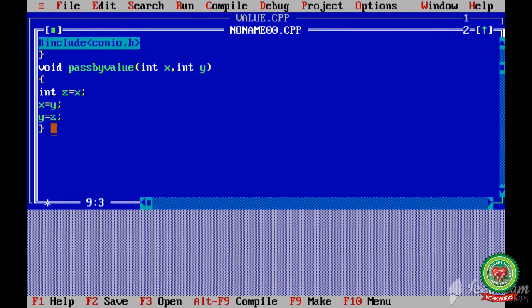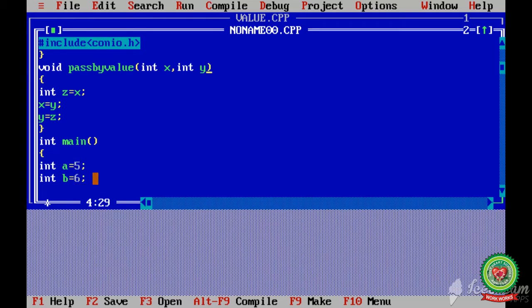Now after creating the logic of the function, I will start my main method, int main. After the curly bracket starts, I give the values int a is equal to 5 and int b is equal to 6. I have given two values, meaning the values of a and b will pass to the function's x and y when I call them.